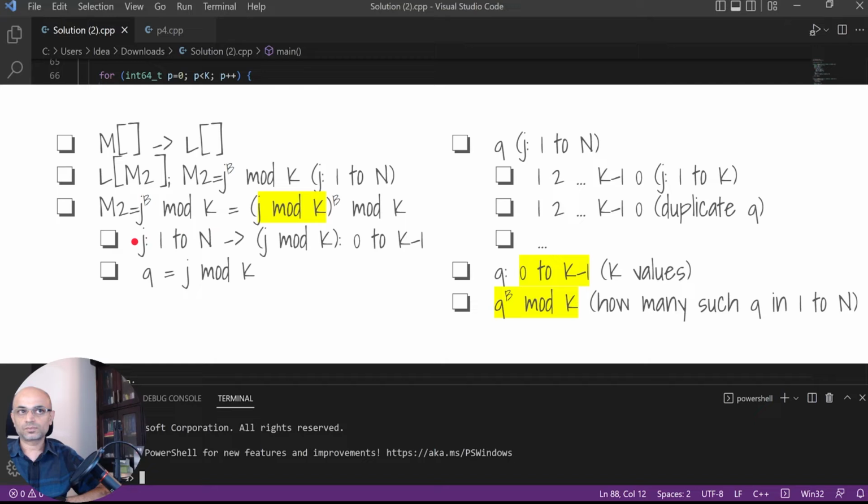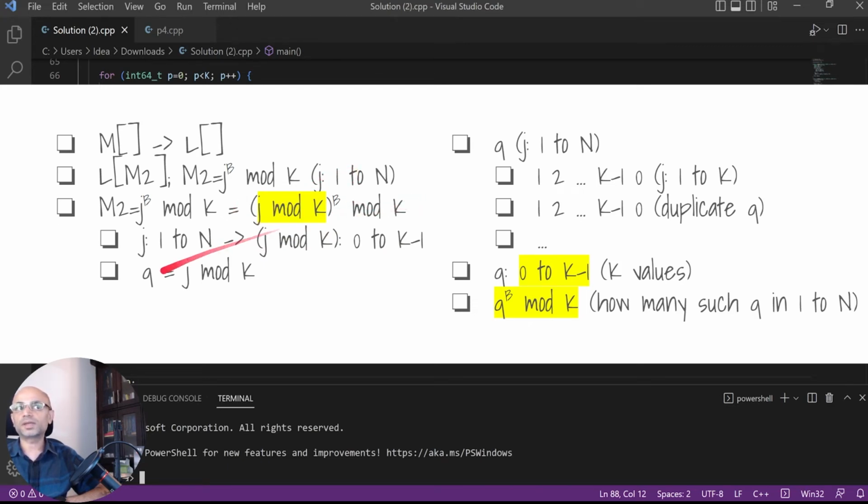And we can write j power b mod k as j mod k to power b mod k as part of modular exponentiation. And when we go j from 1 to n, the j mod k will take value from 0 to k minus 1. So even though we go through j from 1 to n, this expression is taking a value of only 0 to k minus 1 to the power b mod k.